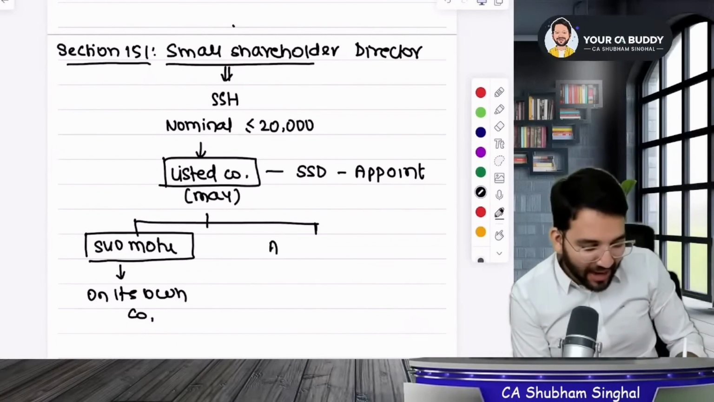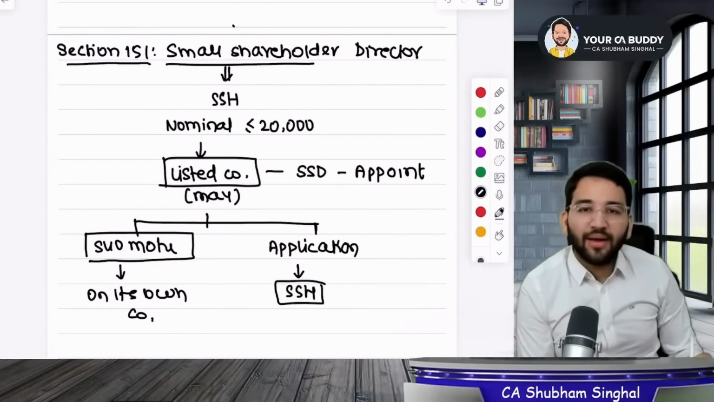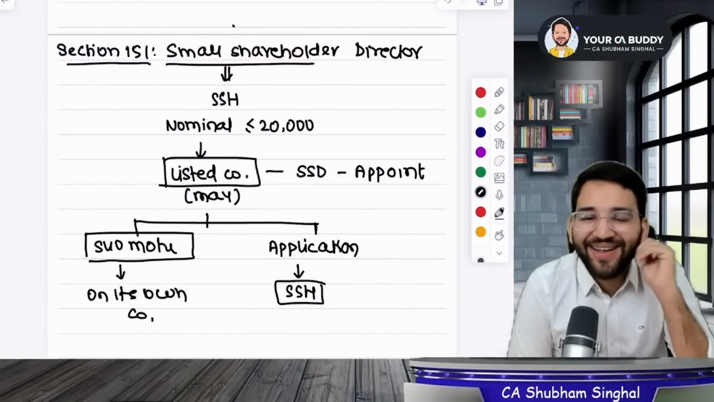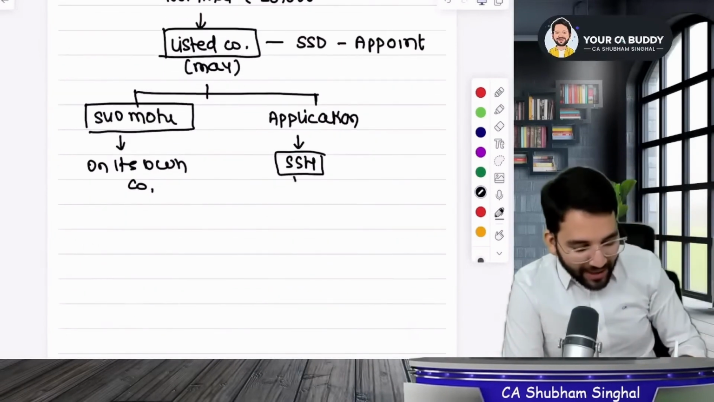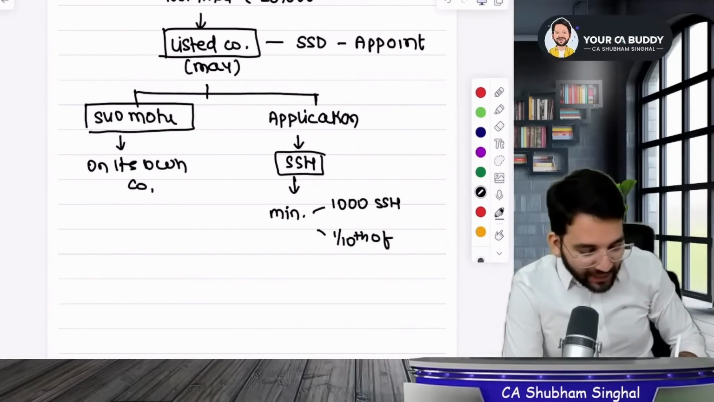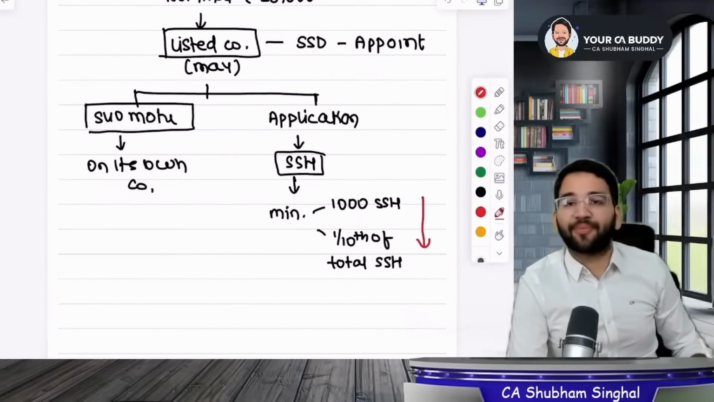And the second case is when you get an application from a small shareholder. Sir, if one small shareholder or 5 small shareholders apply, does it work? No, sir. Do you know what they said? How many are needed? Either we need minimum 1000 small shareholders, or 1/10 of the total shareholders. So either 1000 or 1/10 of the total, whichever is lower.